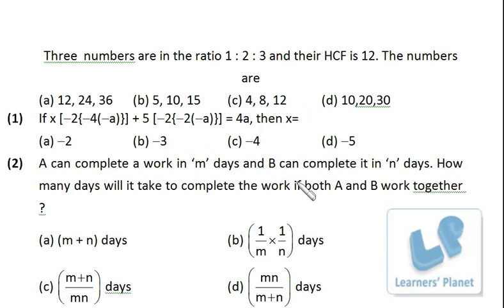The first question: 3 numbers are in the ratio 1:2:3 and their HCF is 12, the numbers are. For these sort of questions you hardly require any paperwork. The first, second and third numbers should maintain the ratio 1:2:3, so obviously all the numbers in the options maintain the same ratio. Now HCF must be 12. Option D, option C, option B, all of them are eliminated, because in case of B, HCF cannot be 12 since two numbers are odd. Here the HCF is 4, here the HCF is 10. So we're left with this. As simple as that, a matter of 10 to 20 seconds, not more than that.